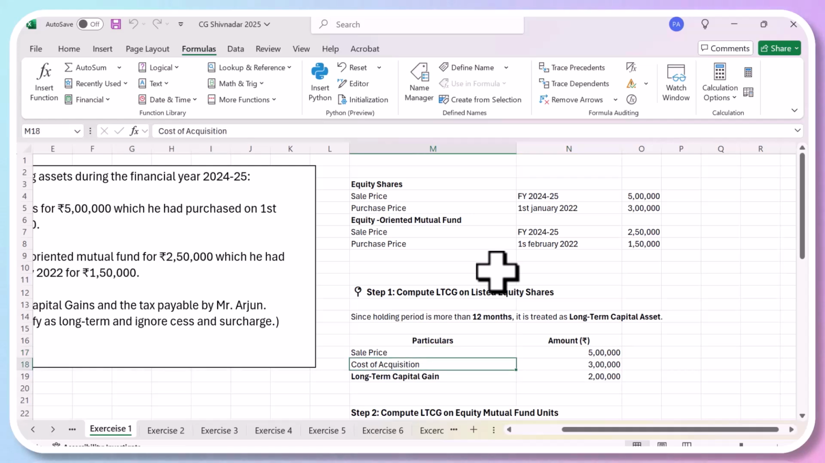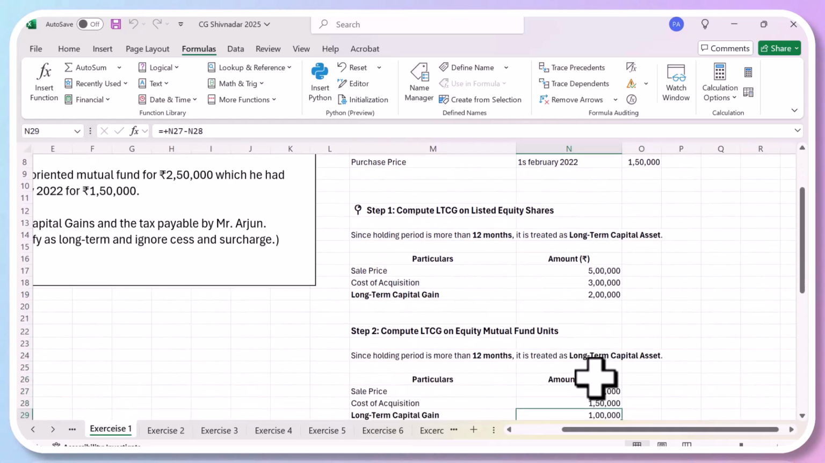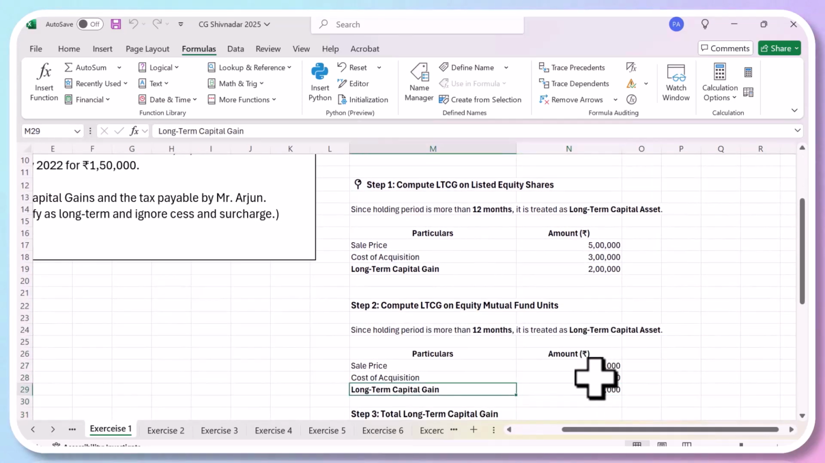Since the holding is more than 12 months, it is treated as long-term capital gain. So 2 lakhs is the capital gain on shares. And similarly, on mutual funds, the capital gain is 1 lakh. He bought them at 1,50,000 and sold them at 2,50,000. So 1 lakh is the capital gain on mutual funds.